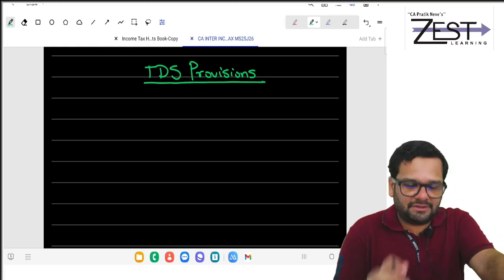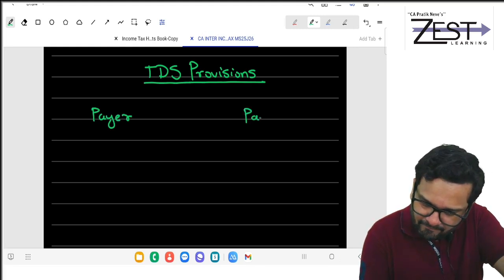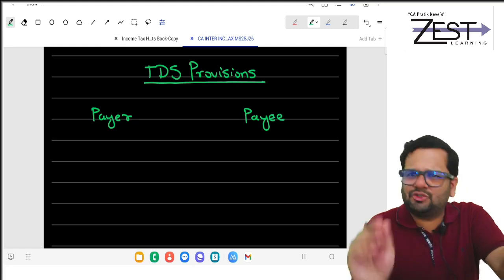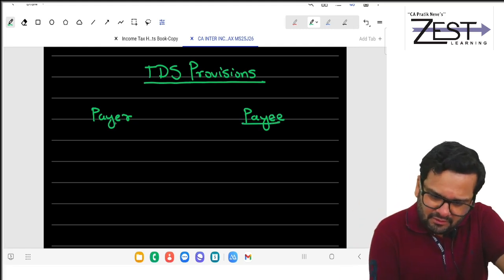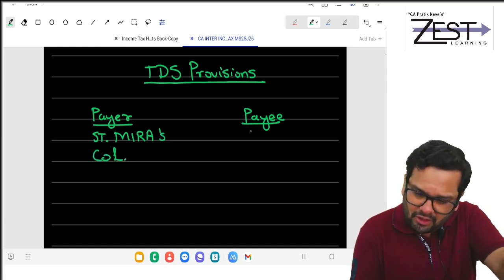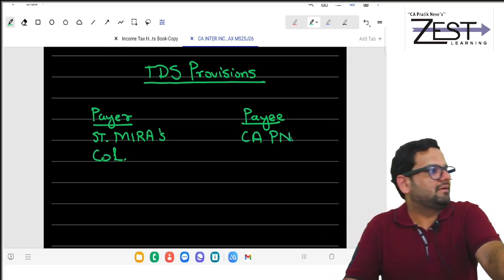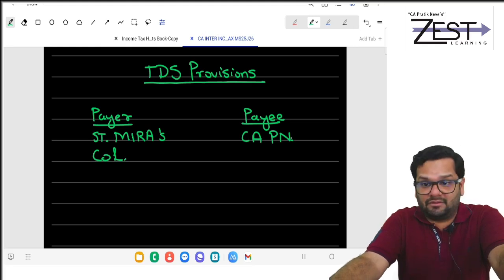Okay. Here there is payer. Here there is payee. Assume there is one college in Pune called St. Mira's College. In that St. Mira's College, I am visiting faculty.